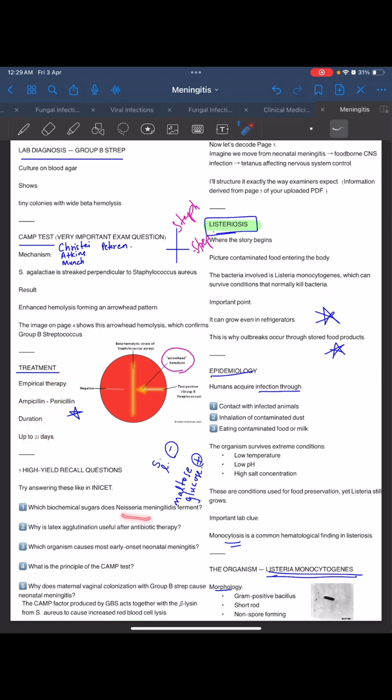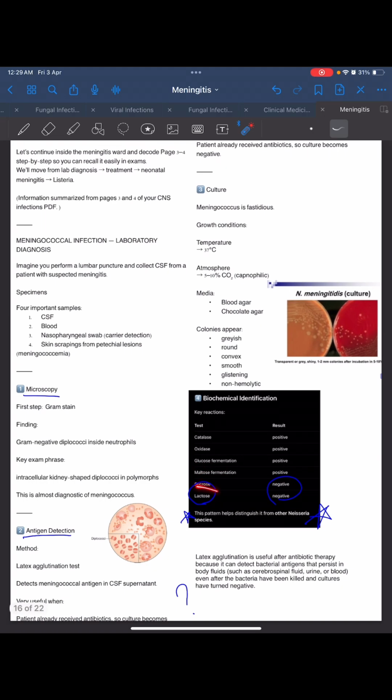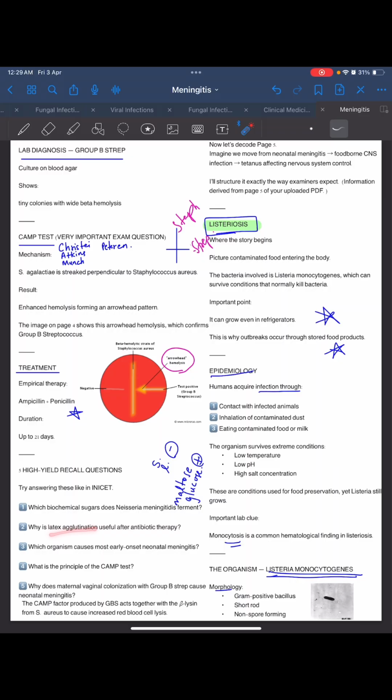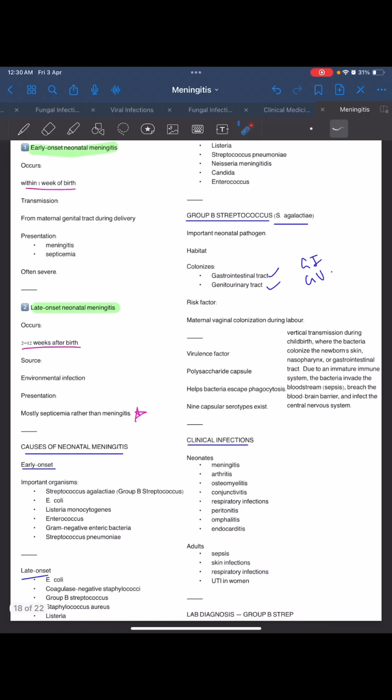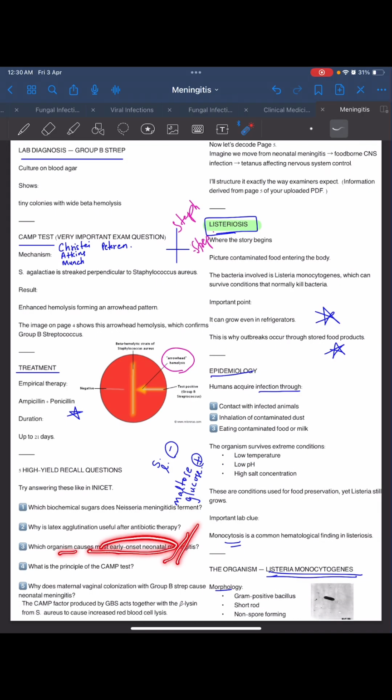Which sugars does Neisseria meningitidis ferment? It ferments glucose and maltose. It does not ferment sucrose and lactose. Okay. And what is the other question? Why is latex agglutination useful after antibiotic therapy? Because the bacterial antigen still coats the latex, and it can be seen. Which organism causes most early onset neonatal meningitis? I think the answer is group B Streptococcus, Streptococcus agalactiae.